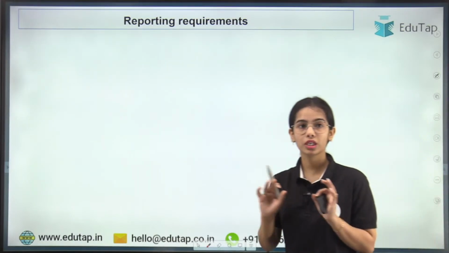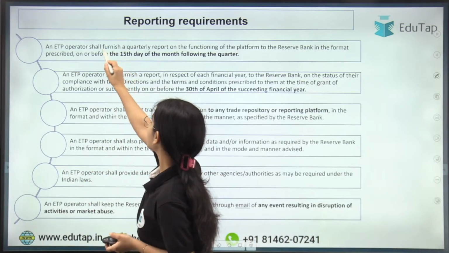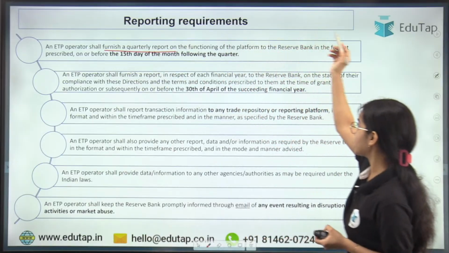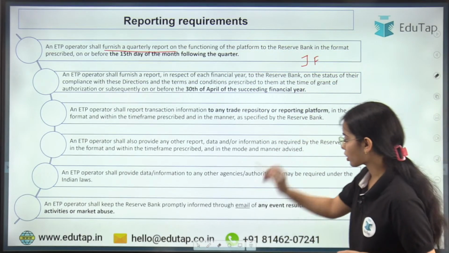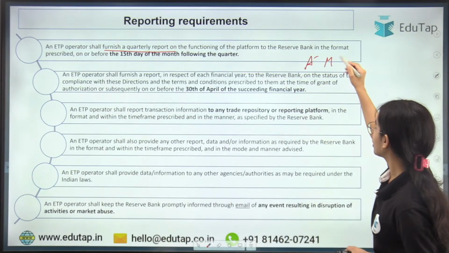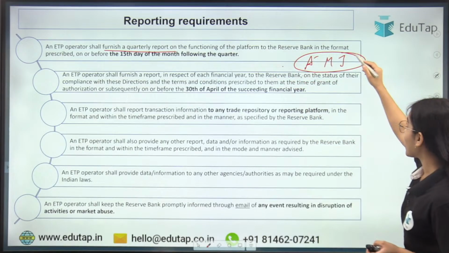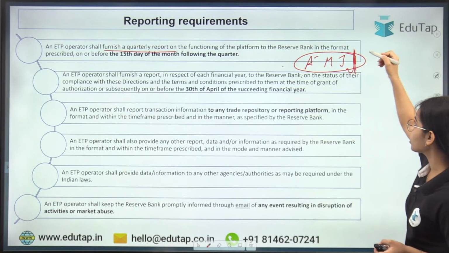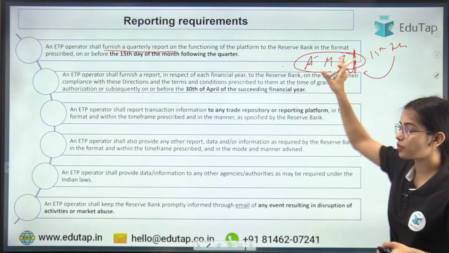Now coming to the last point, that is reporting requirements. So an ETP operator shall furnish a quarterly report. So let's say we are talking about the quarter of April, May, June. So in a quarter there are 3 months. So as soon as the quarter has finished in June, by 15th of July, the report has to be provided for the quarter.